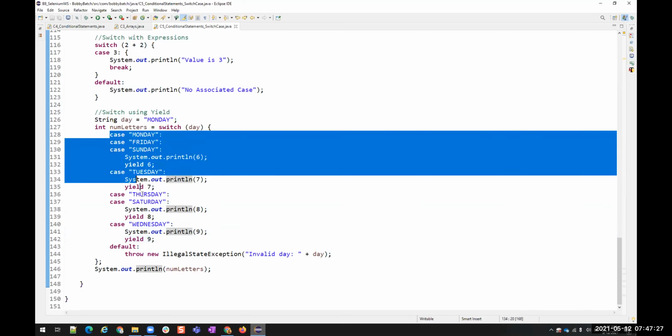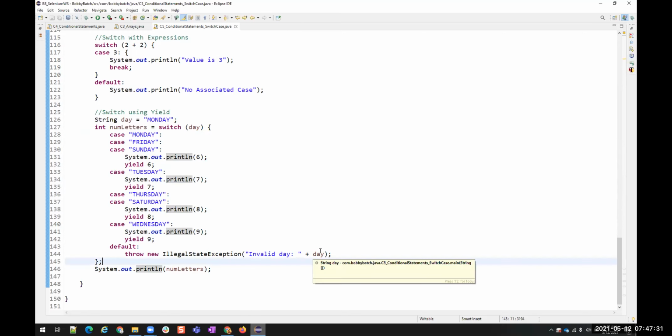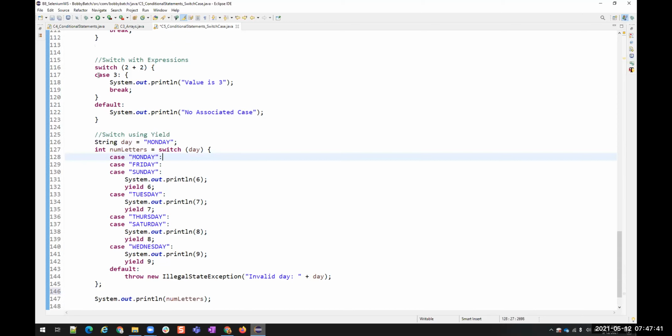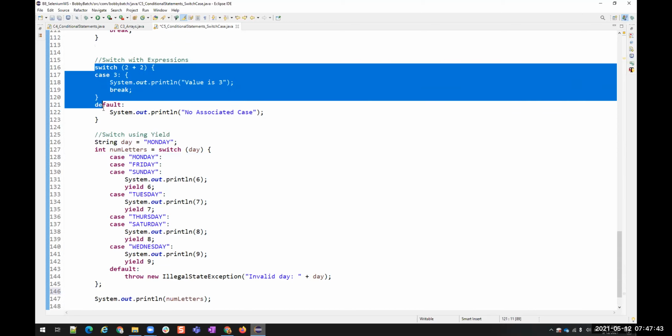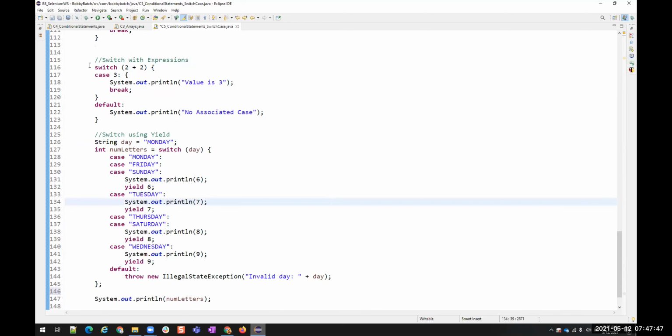If I give any other day than these days, I am saying invalid day. And then at the end, I am printing the number of letters. Because you observe, just observe the above switch case and this switch case. Is this switch returning anything, or did we store the value of this switch case inside any variable?